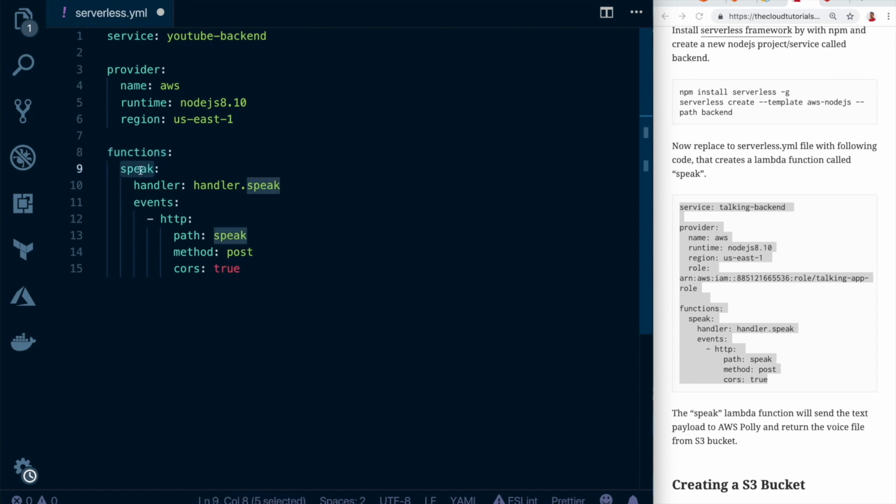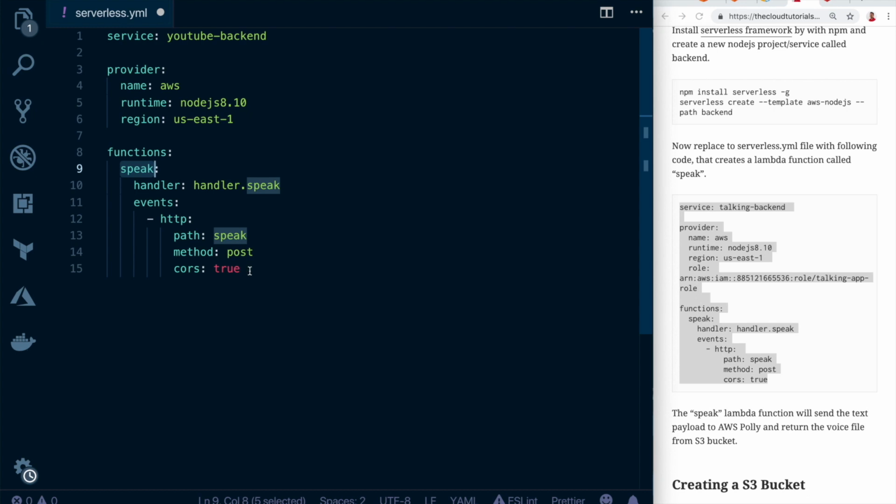We call it speak. In this Lambda function, we are going to send the user input to the Polly service. And once I get the audio stream, we will again call the S3 API and convert that audio stream into an MP3 file and save it on S3, and again get back the signed URL for that MP3 file and send it back to the user. So that's what we are going to do in this Lambda function.